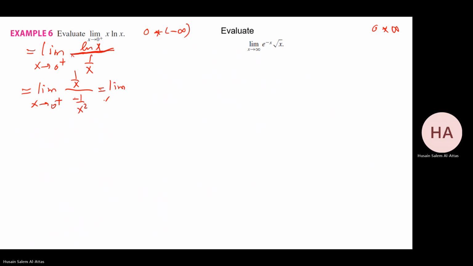Simplify it. That gives me what? Minus x squared over x. So it will be limit x goes to 0 from right of minus x. That will be 0.